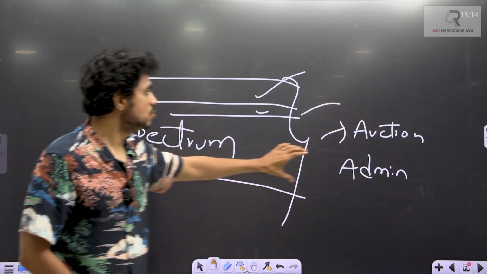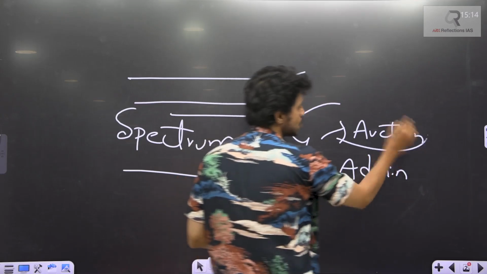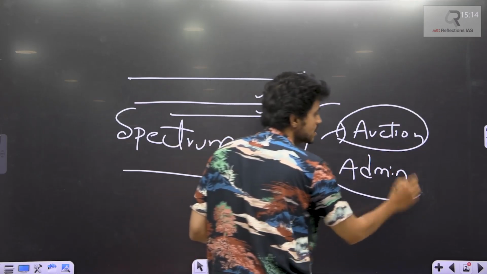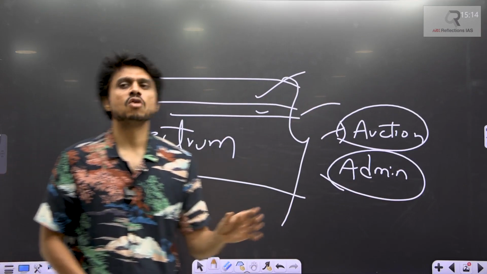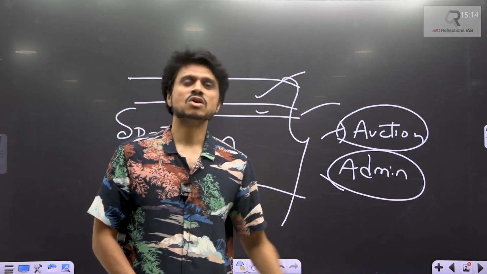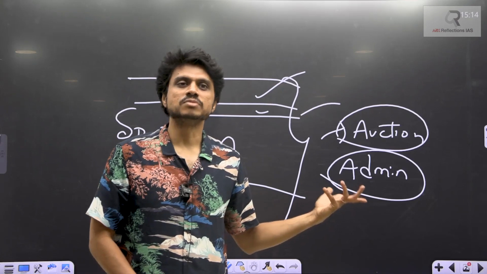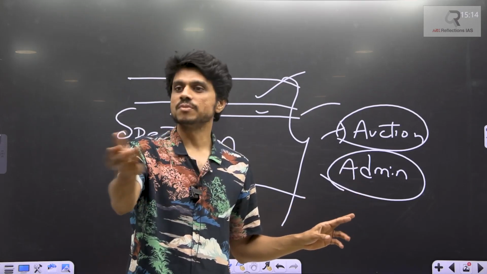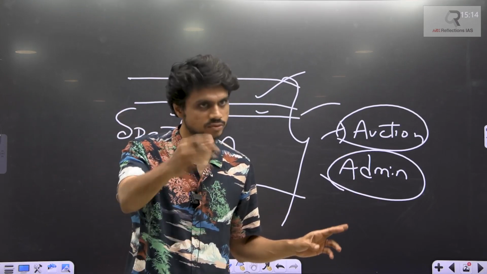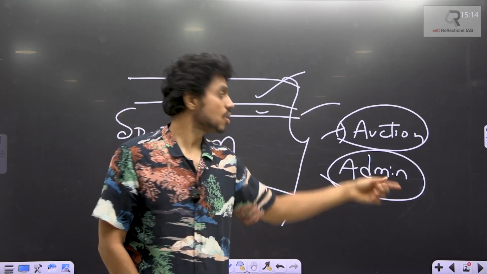But now, instead of going through the auction process for satellite communication, they are going through the administrative process. Through the discretion of the government, they are offering some kind of prices. Auctioning means, suppose I say something is for sale, this mobile is for sale, and whoever offers me the higher price, I sell it to that person. That is called the auction.